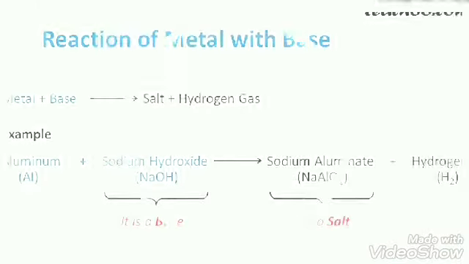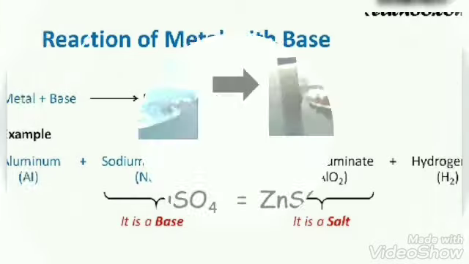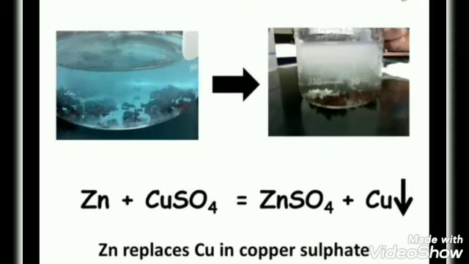Okay, so the reaction of metal plus base gives salt plus hydrogen gas, that is, aluminum plus sodium hydroxide gives sodium aluminate plus hydrogen gas. And in a displacement reaction, zinc replaces copper to form zinc sulfate and copper precipitate.